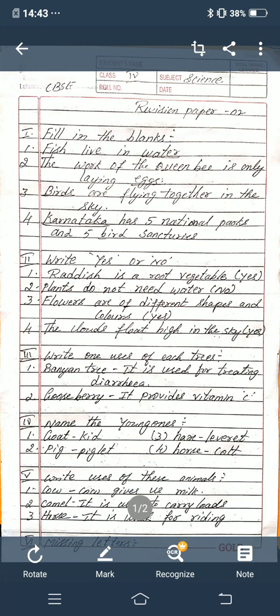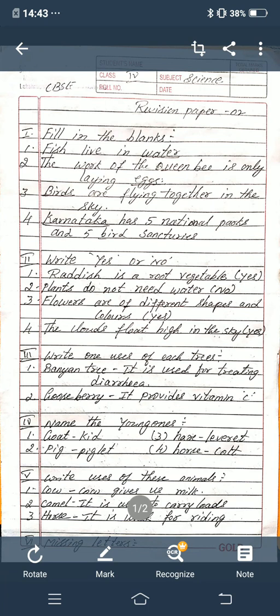Okay children, once again I am going to read. Fish live in water. The work of the queen bee is only laying eggs. Birds are flying together in the sky. Karnataka has 5 national parks and 5 bird sanctuaries. Now second main, write yes or no.